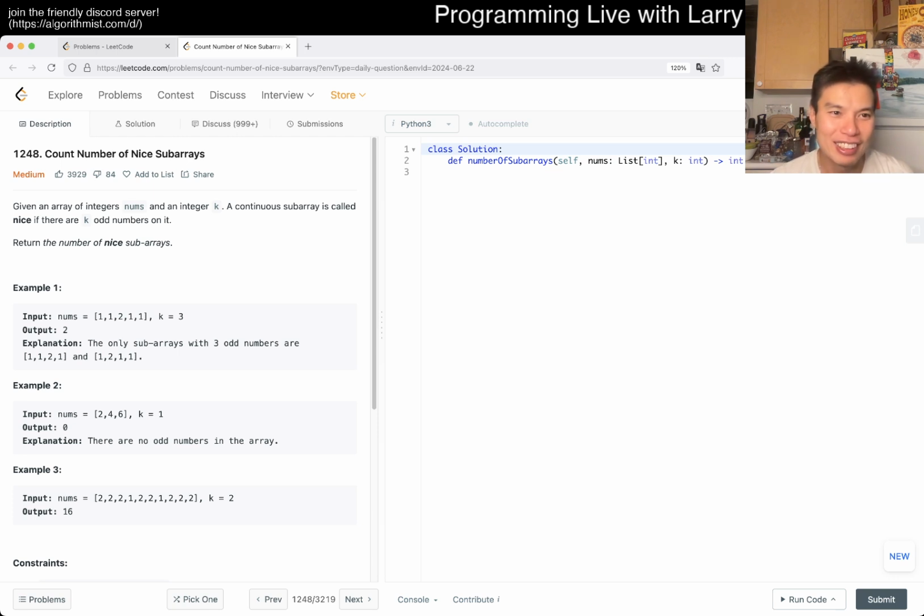1248. Look, it's 1248. Count number of nice subarrays. Medium problem. Given an array of integers nums and an integer k, a continuous subarray is called nice if there are k odd numbers in it. Return the number of nice subarrays. Okay. Exactly k, right? Oh, and a subarray. Oh, okay. For a second, I thought I was thinking about subsequence. I just get it confused a lot.